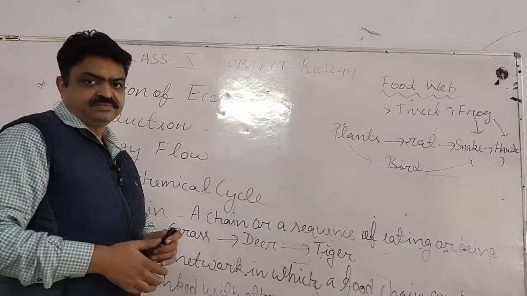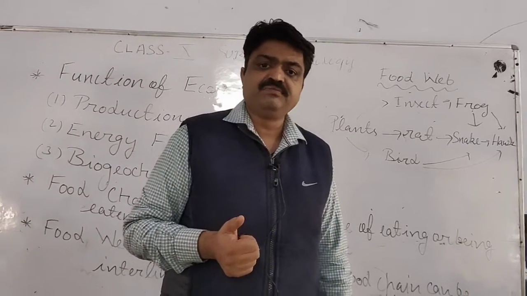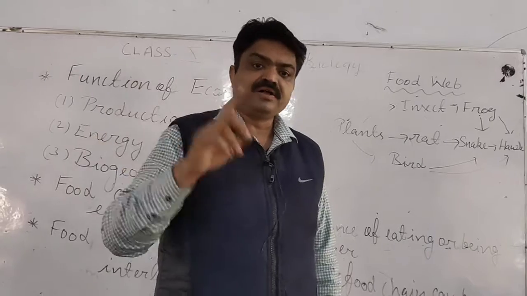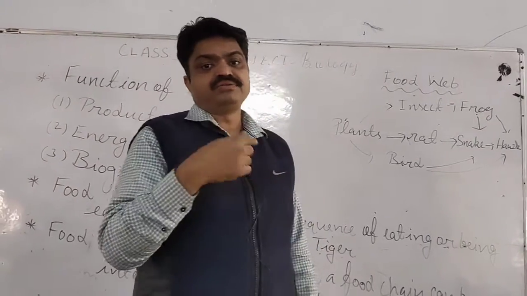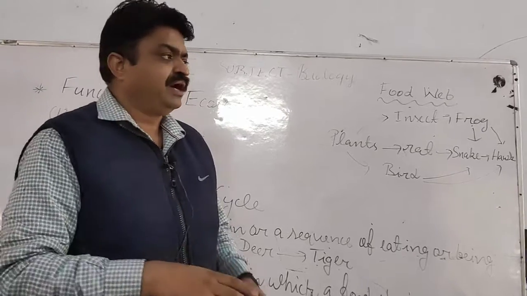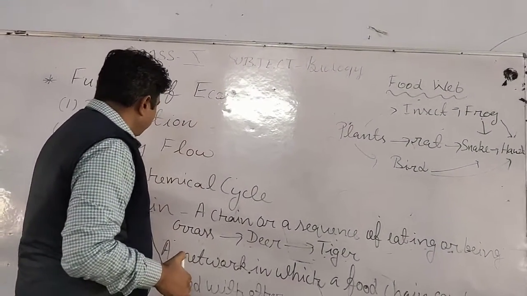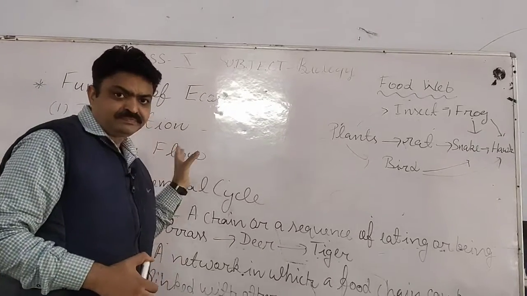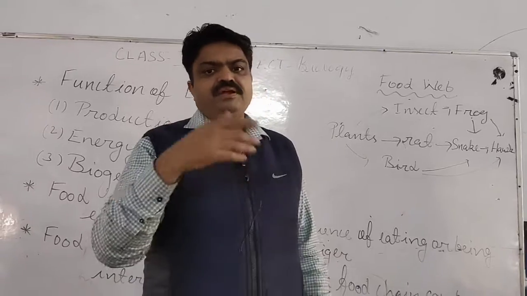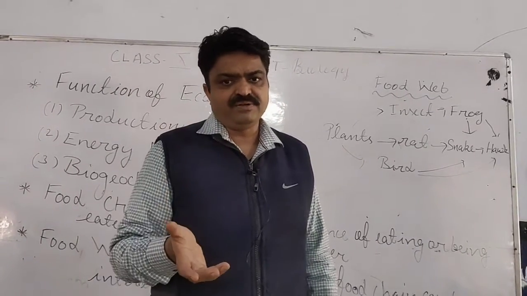Next is biogeochemical cycles. There are different biogeochemical cycles, student, like the water cycle, oxygen cycle, carbon dioxide cycle, nitrogen cycle. These cycles are all maintained by the ecosystem, in which living organisms maintain these gases, like water, oxygen, carbon dioxide and nitrogen, in the environment.